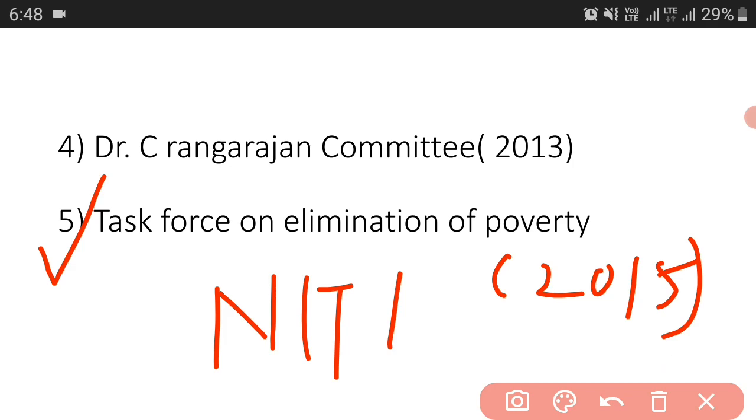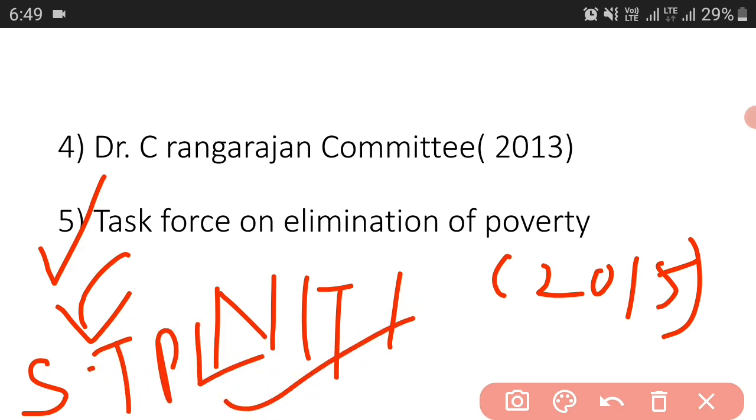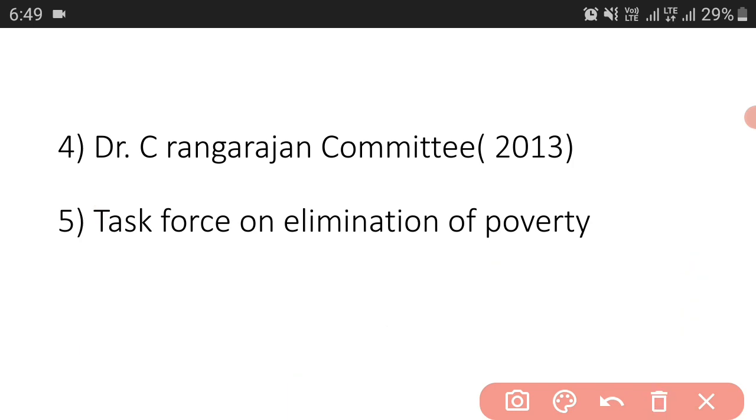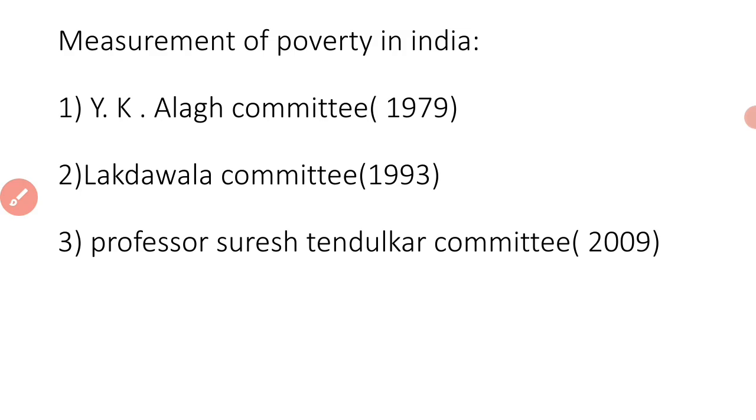And it suggested that till a new poverty line is adopted by the government, Niti Aayog will use the Professor Suresh Tendulkar poverty line. So here you can see that they recommended the Suresh Tendulkar poverty line, and we already studied that in our previous third point.